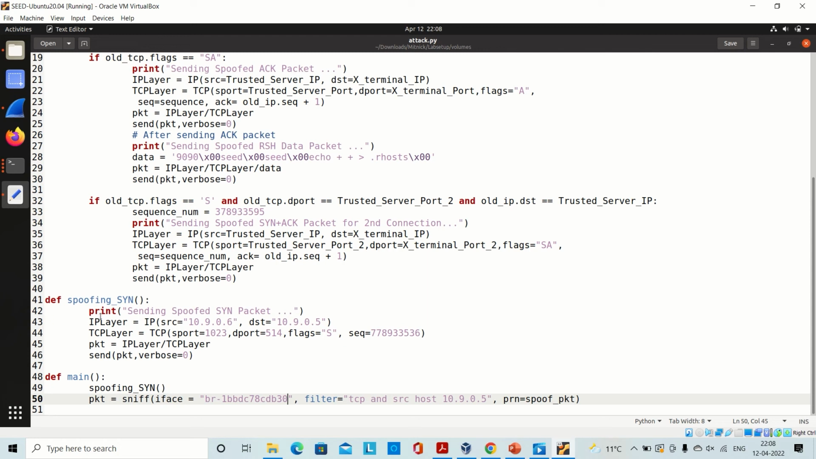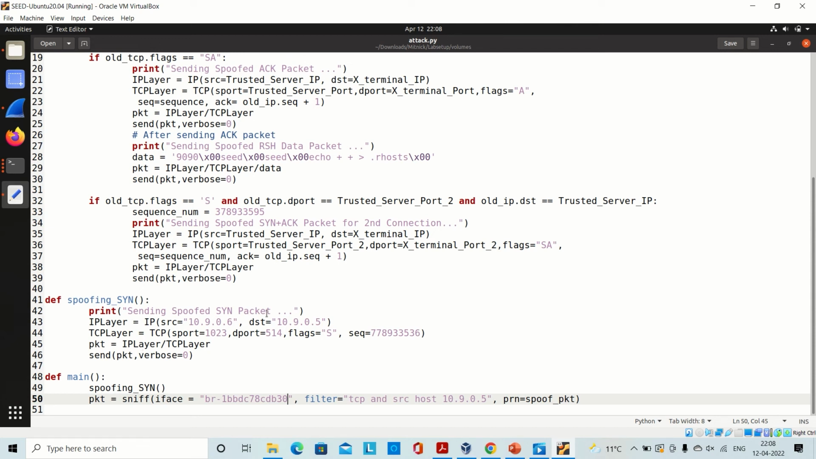It executes task 1 from the documentation, which says that we have to spoof the TCP connection in which the trusted server sends the spoofed TCP SYN packet to the X terminal. So we have used the source IP address of the trusted server, and the destination is the X terminal. The same is for the TCP layer. We have used source port 1023 and destination port 514, that of the X terminal. As we are sending the spoofed SYN packet, we have used the flag S, and this is the sequence number. Then we send the packet using the send function of the scapy library.